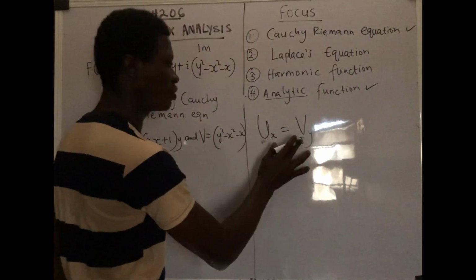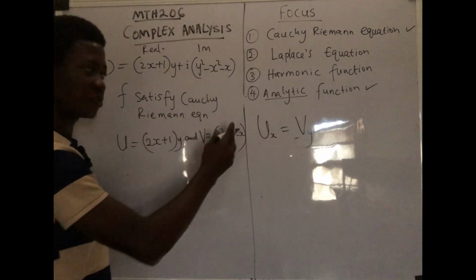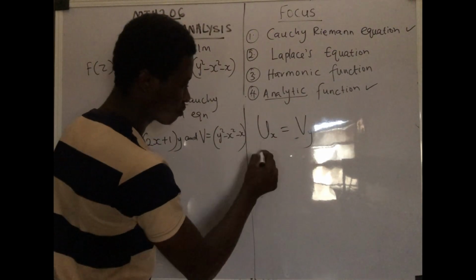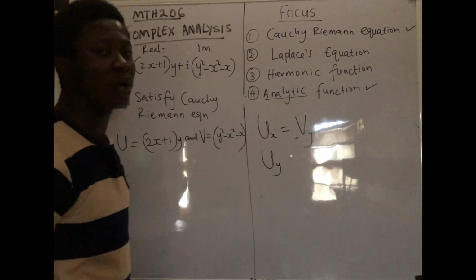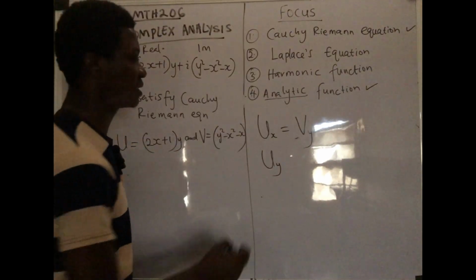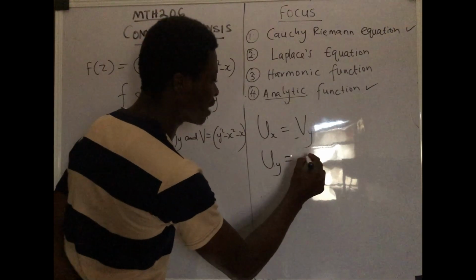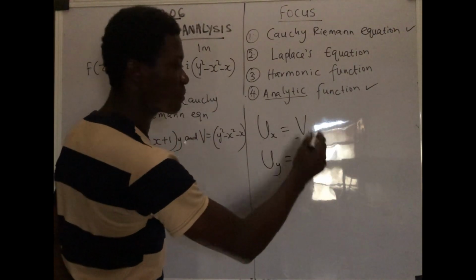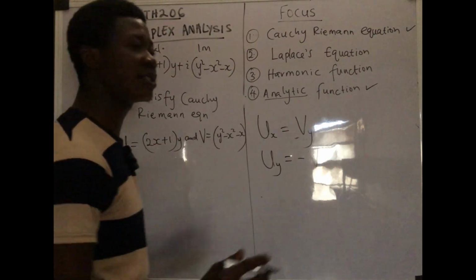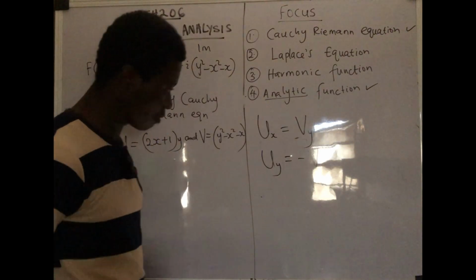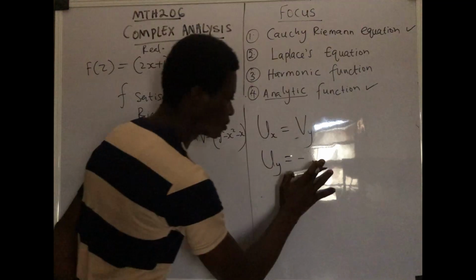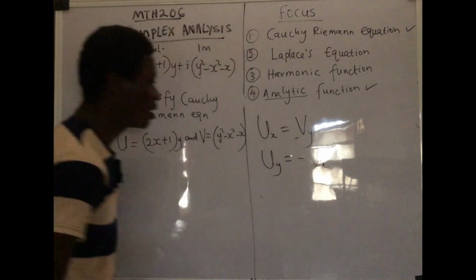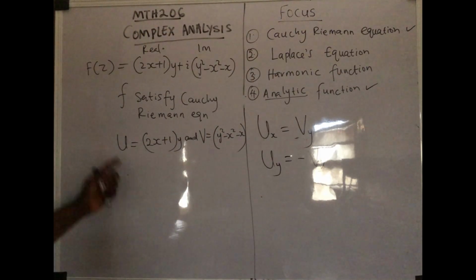But we're still going to compare and contrast, but we have to check all of this. Then first derivative with respect to y from the real part. If you see u, just know that u has to do with the real part. And then it is equal to minus the first derivative from the imaginary part. If you see v, just know that it depicts the imaginary part of that complex number. Okay, I said I was going to tell you what u and v represent.